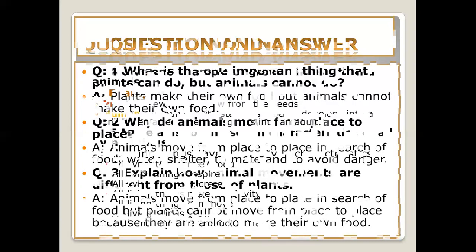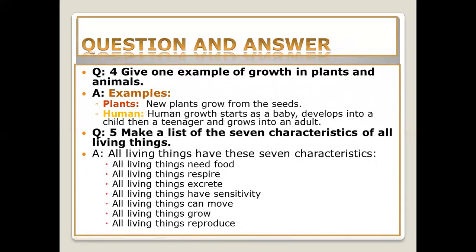Question number 4 is, give an example of growth in plants and animals. The plants example is, new plants grow from the seeds. For the animals, animals mean also the human beings. Human growth starts as a baby, develops into a child, then a teenager, and grows into an adult.